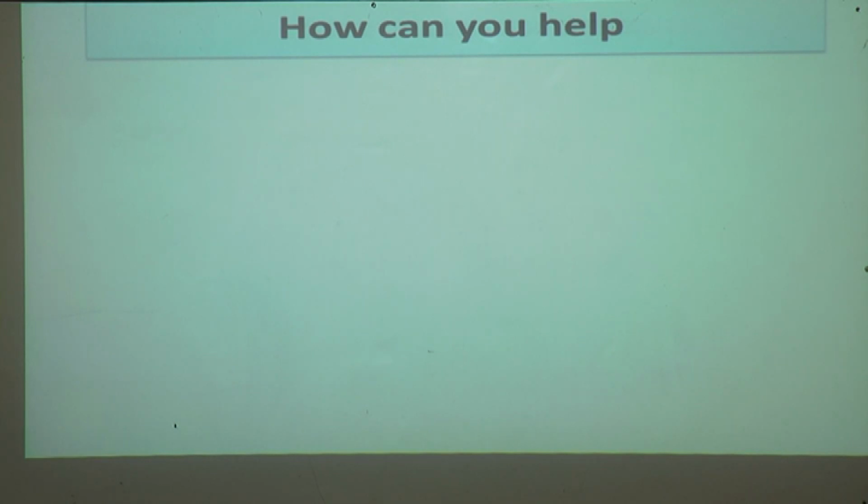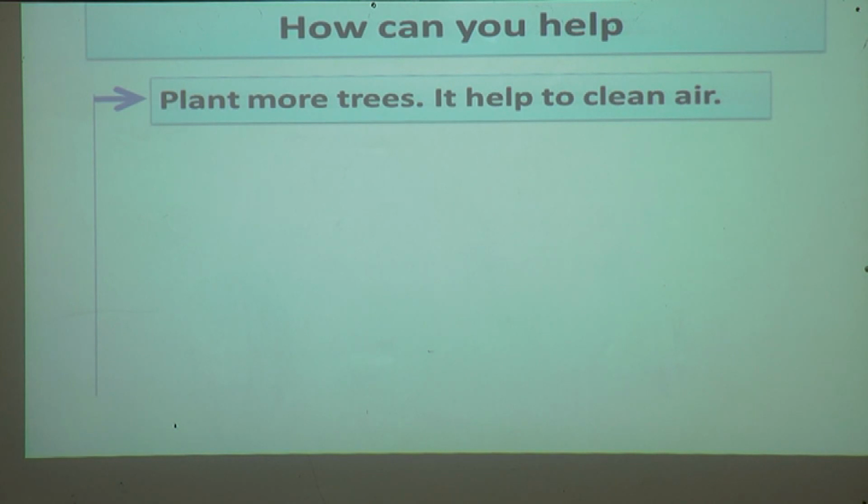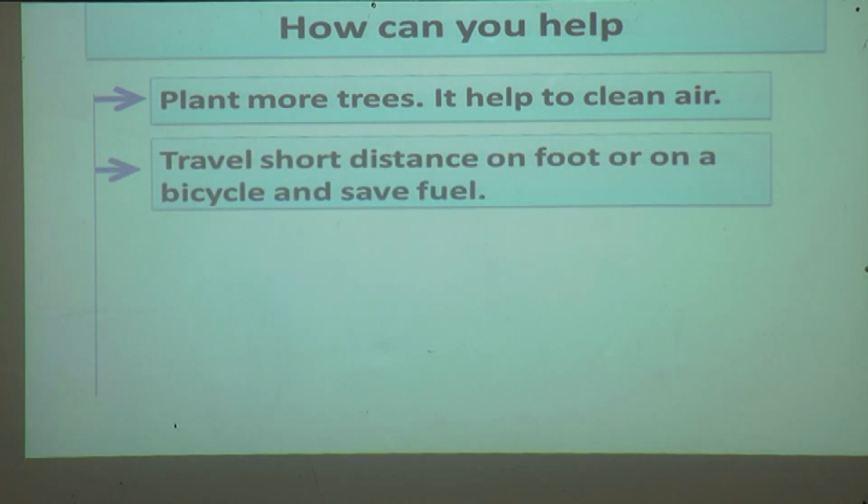How can you help the environment? Plant more trees. It helps to clean the air. Instead of cutting down the trees, plant more trees around your house. Travel short distances on a footpath or on a bicycle and save fuel. If you want to go a short distance, you can go by walking or use your bicycle.